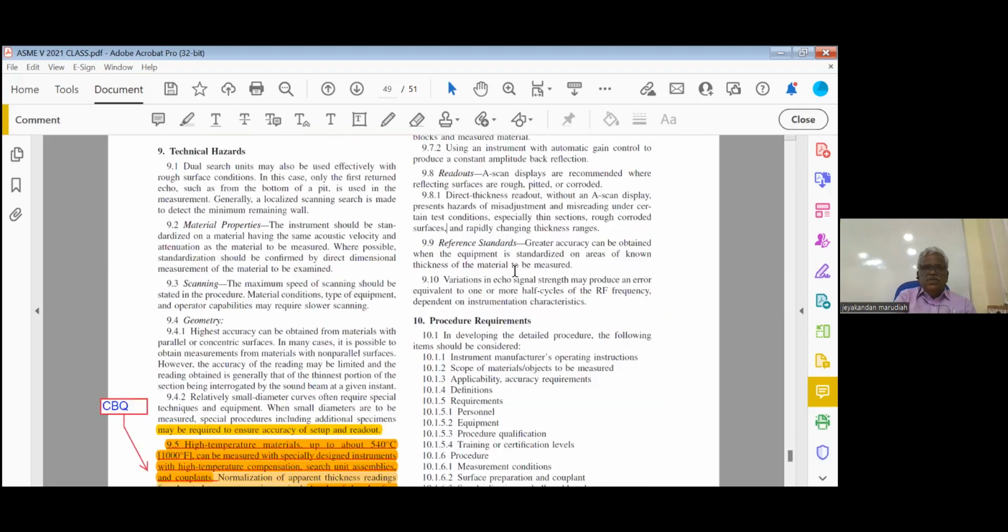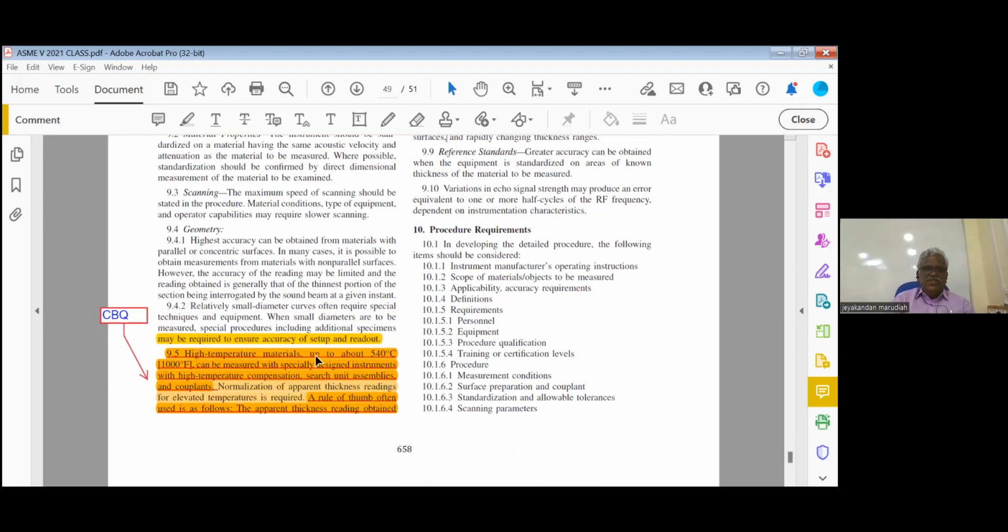Then actually this is the one paragraph that is important from the exam point of view. 658. High temperature materials up to 1000 degree Fahrenheit can be measured with specially designed instruments with high temperature compensation. So up to 1000 we can use. Then 1, 2, 3, 4, 5, fifth line.